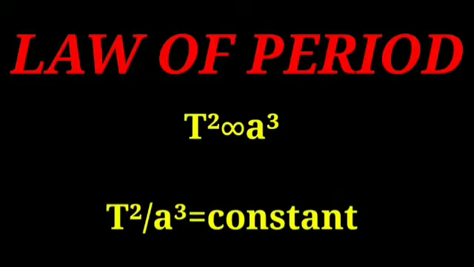The third one, the law of periods. The square of the time period of revolution of a planet around the sun in its elliptical orbit is directly proportional to the cube of the semi-major axis of the ellipse. T squared is directly proportional to a cubed, so T squared by a cubed is equal to a constant. That is Kepler's third law.